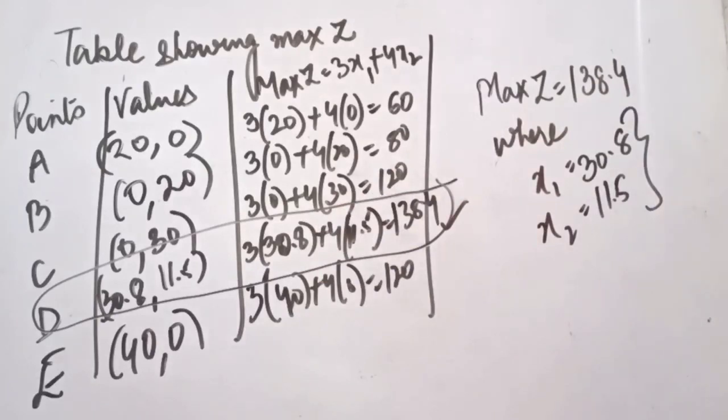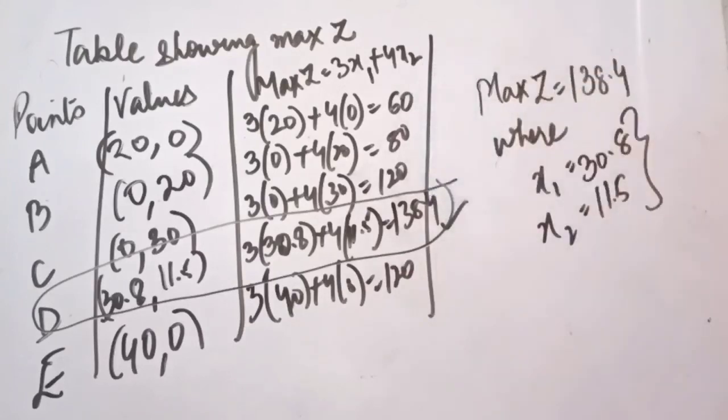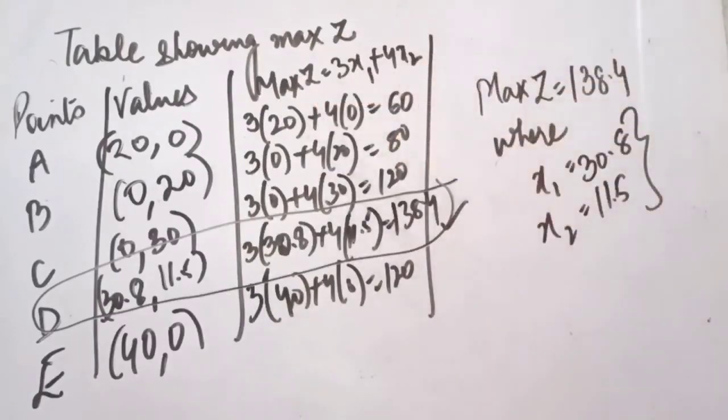If the question is of minimization, the only difference will be here we will be selecting the minimum value. Rest the entire procedure of making the graph, shading the area, taking the feasible region, then finally putting the values, everything will be same. Only from here you will be selecting the minimum value. So this is how the graphical method is applied in LPP.